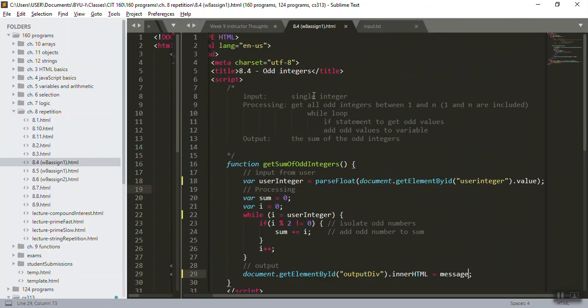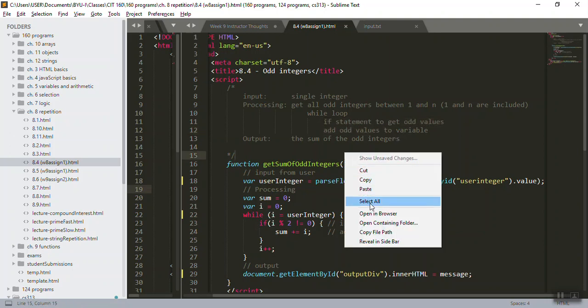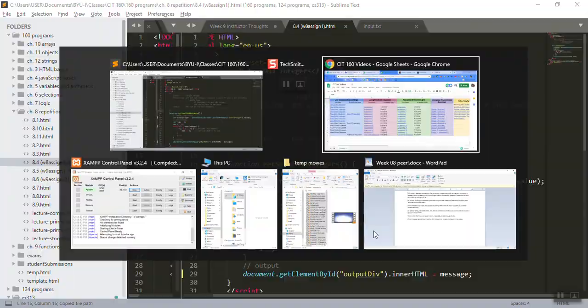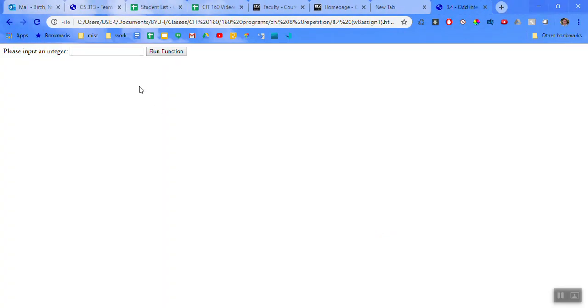Okay, so we have the input is a single integer. For processing, get all the odd integers between 1 and n, and then we'll have a while loop and add the sum of all the odd numbers from 1 to n. So that was our assignment last week, and I'm just gonna copy this file path and stick it in here. All right, and I'm just gonna type in 5 and run it, and nothing happens.